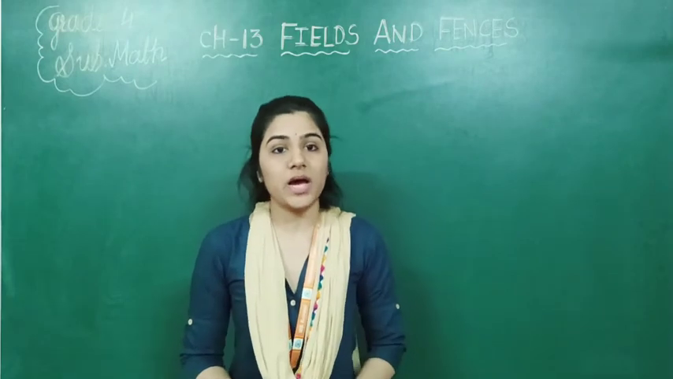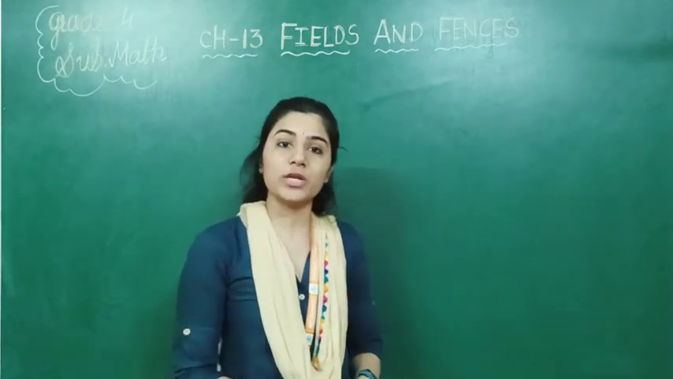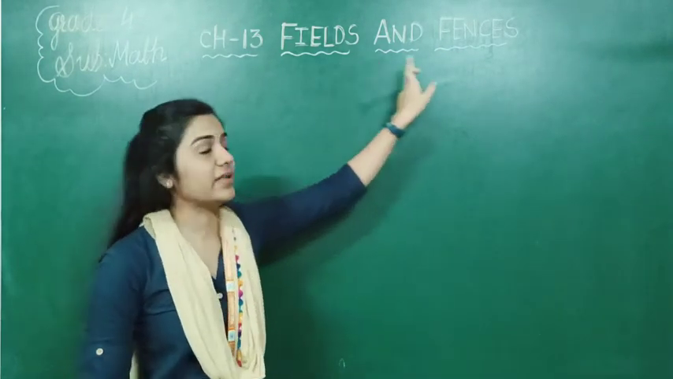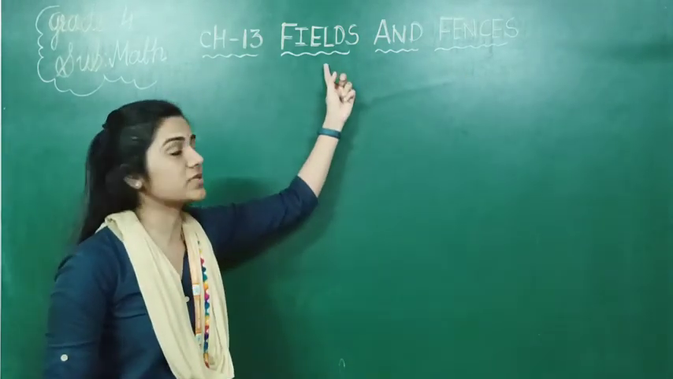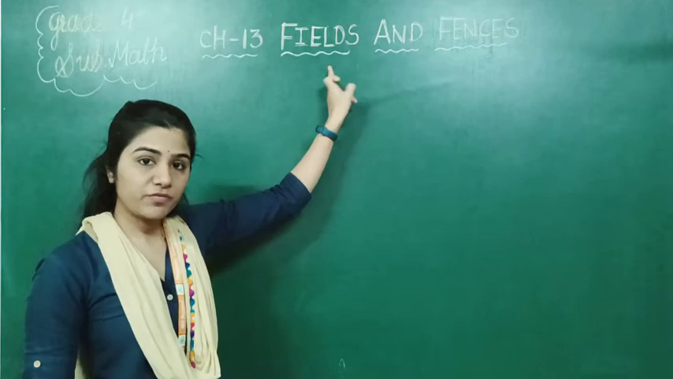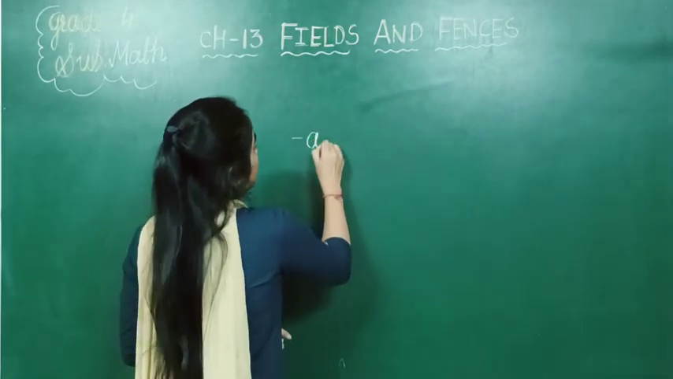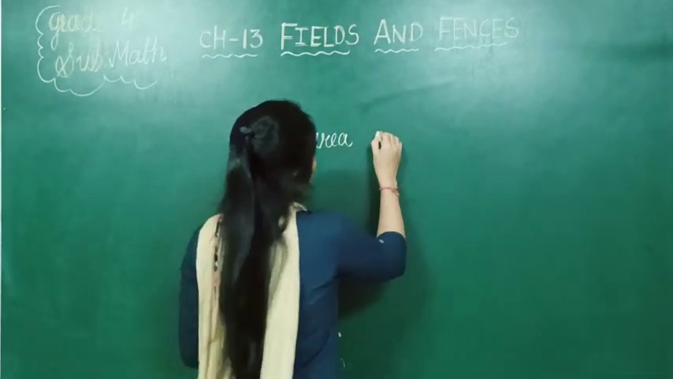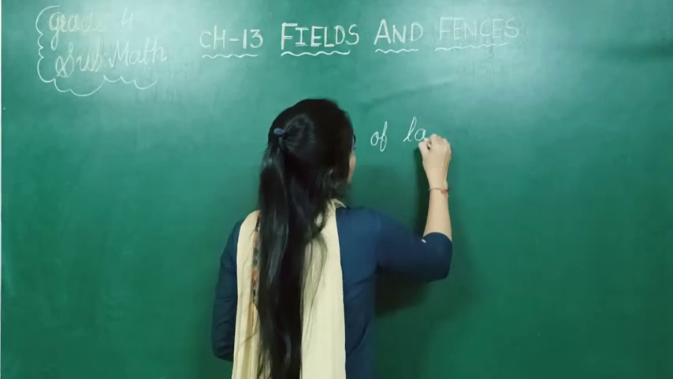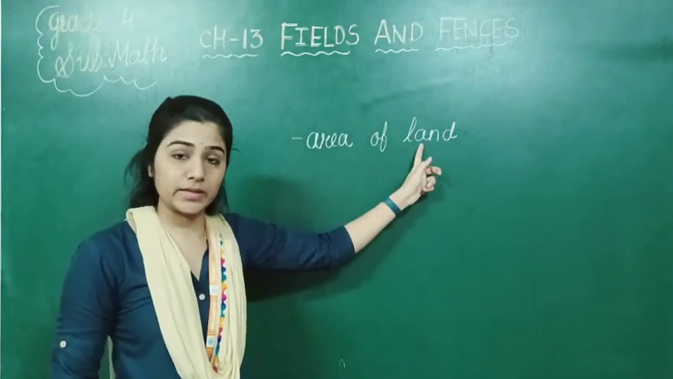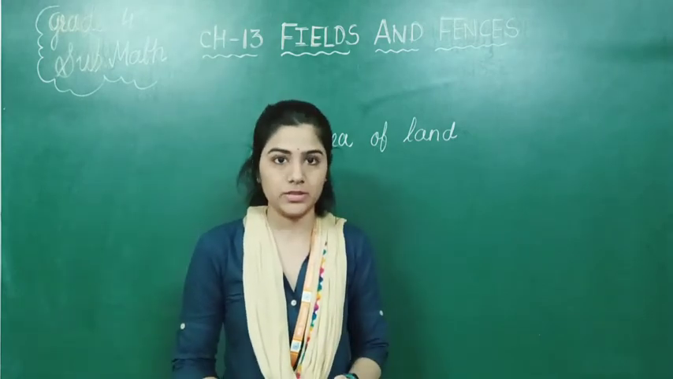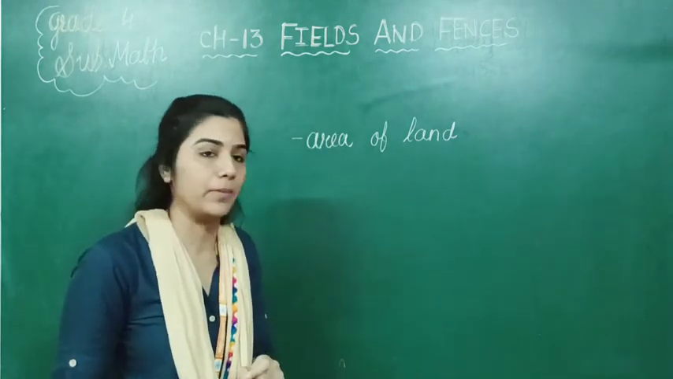So these words are not new for you, because you know the meaning of these fields and fences, right? So first of all, what is the meaning of fields? Fields means area of particular land in which we are planting something, right? Or else we can say farm.